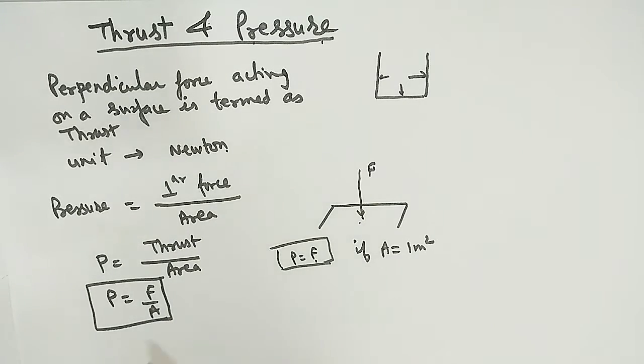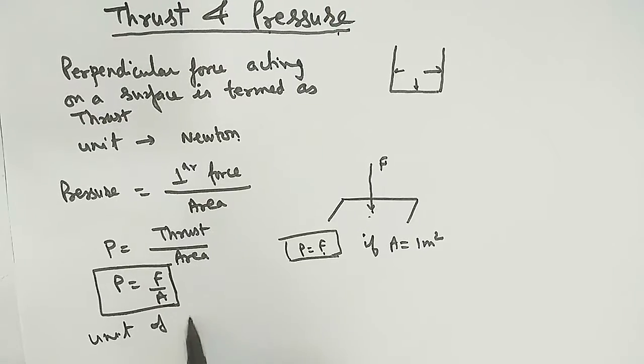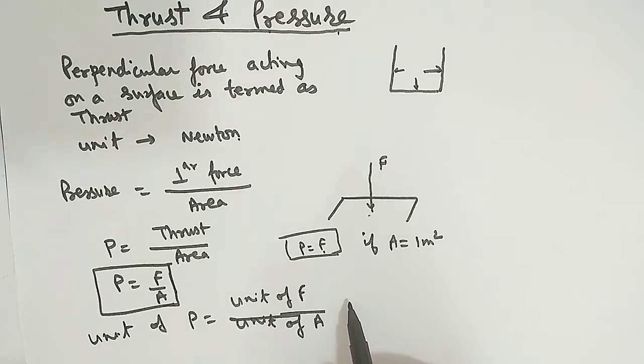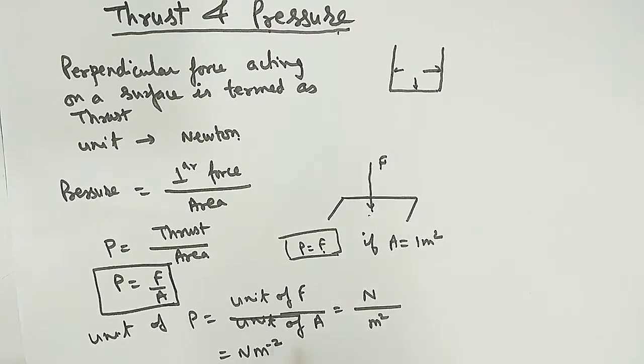Now see what is the unit of pressure. To know the unit of pressure, we should write the unit of force and the unit of area. So unit of P is the unit of force upon unit of area. The unit of area is the square meter, and the unit of force is the Newton. So the unit of pressure is Newton per meter square.